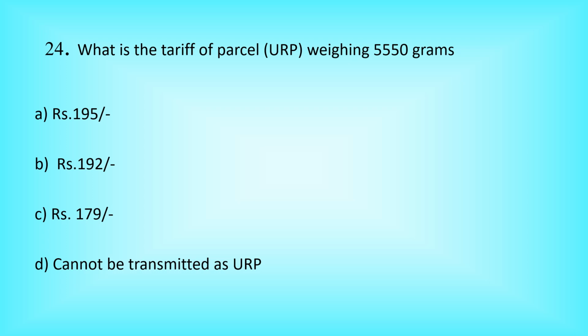Question number 24. What is the tariff of a parcel URP weighing 5,550 grams? Option A, rupees 195. Option B, 192. Option C, 179. Option D, cannot be transmitted as URP. The correct answer is option D, cannot be transmitted as URP.